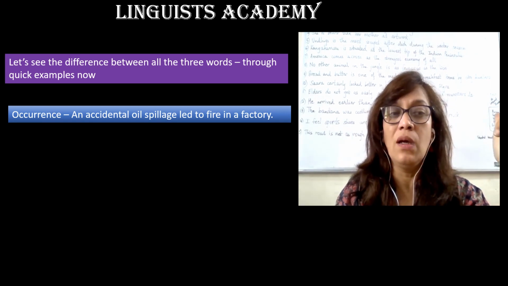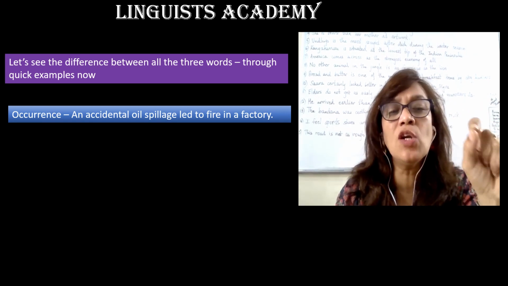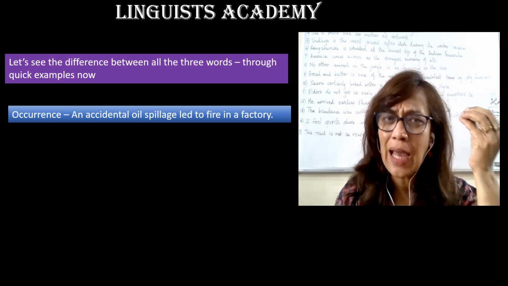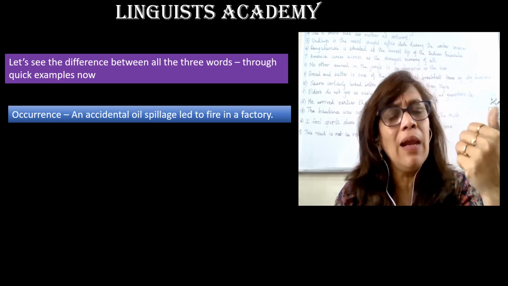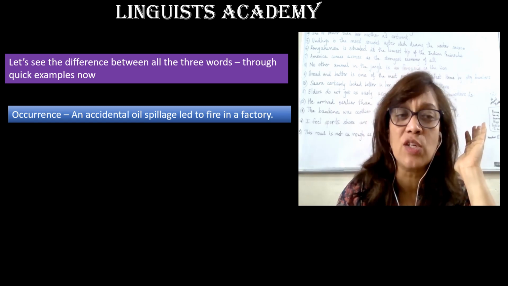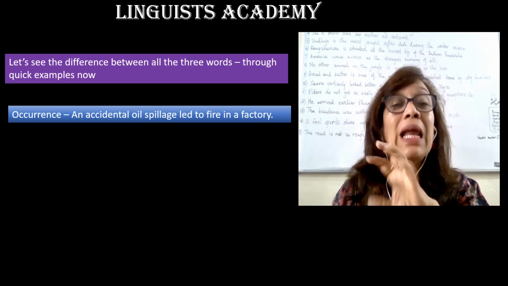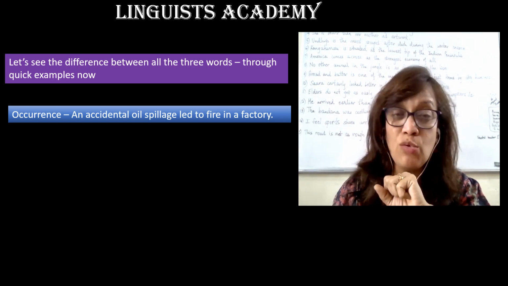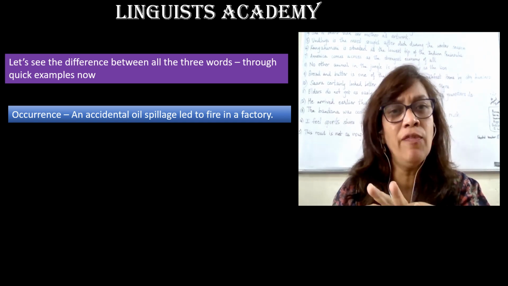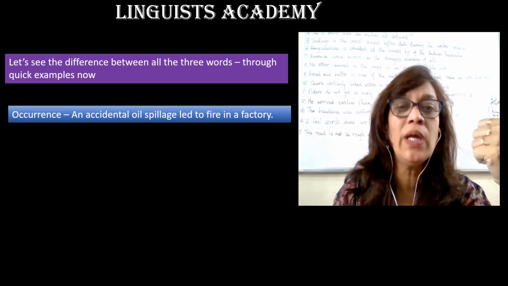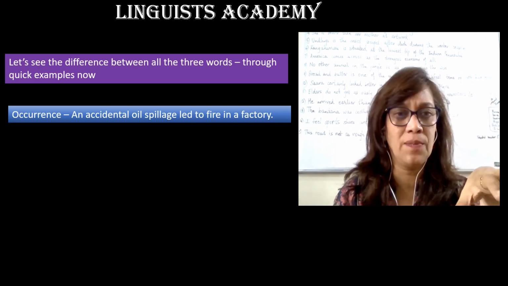Occurrence, example: an accidental oil spillage led to fire in a factory. An accidental oil spillage led to fire in a factory. There was no damage of life. Okay, there was no damage of life and maybe not so much of property as well. So it was an occurrence.